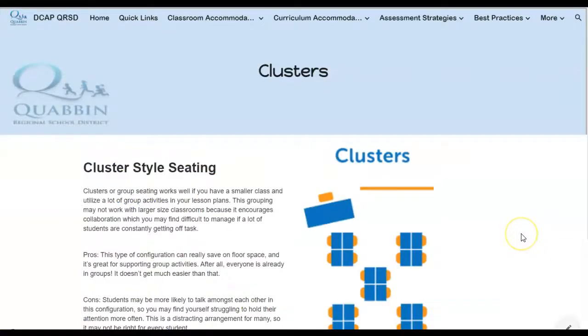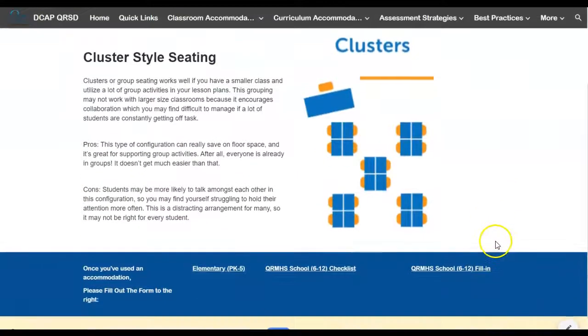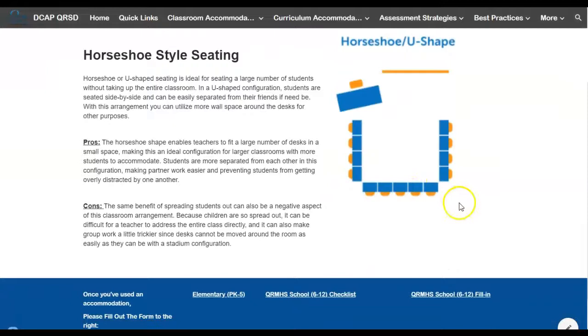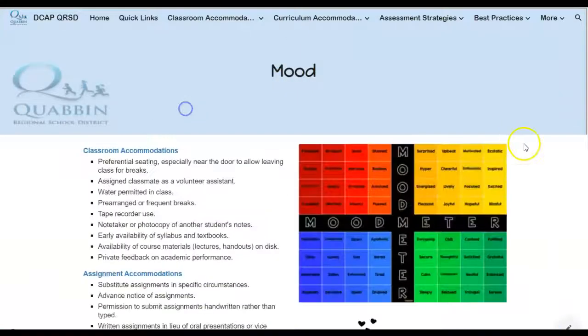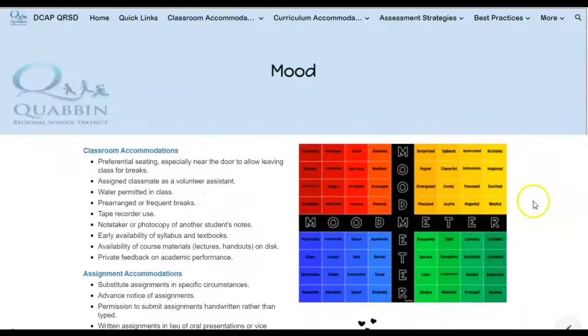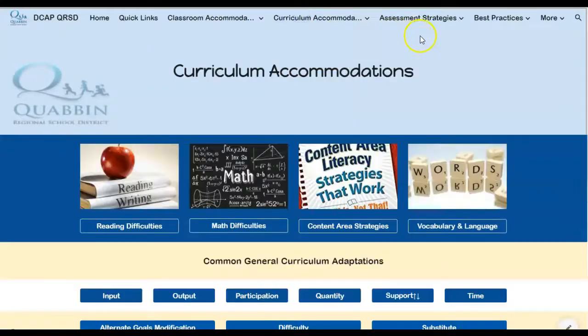Here you can see different seating arrangements, and when you click on each one, you'll see the pros and cons of the setup. Maybe you have a student who's got mood issues. Here are some accommodations on how to deal with that. Next, we have different accommodations listed by the curriculum.